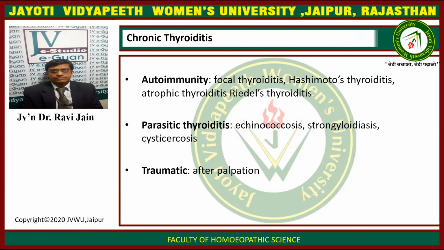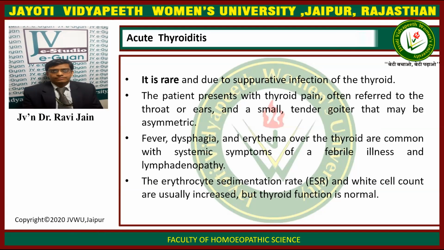Next, we have parasitic thyroiditis, that is caused by echinococcus, strongyloidiasis, and cysticercosis. Then we have traumatic cause for chronic thyroiditis, that is after palpation. If more and more palpation of the thyroid gland is done, it can cause injury in the thyroid, leading to chronic thyroiditis. Now let's start with the acute variety, acute thyroiditis.